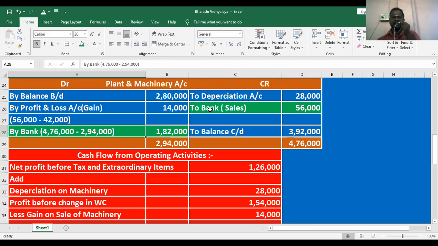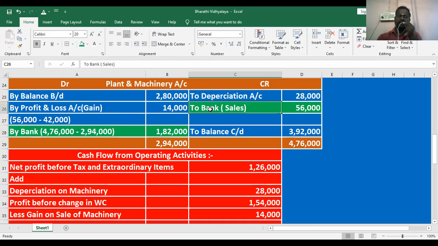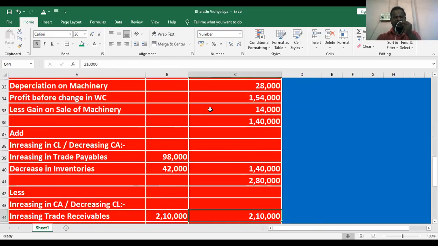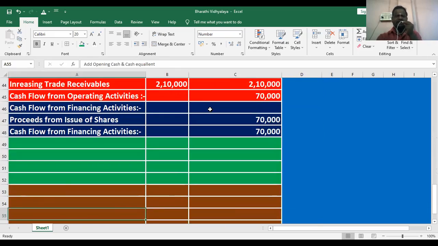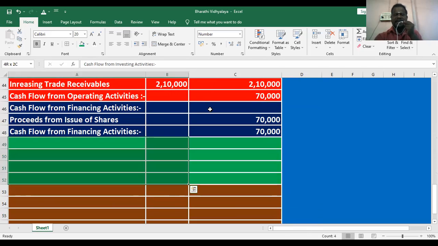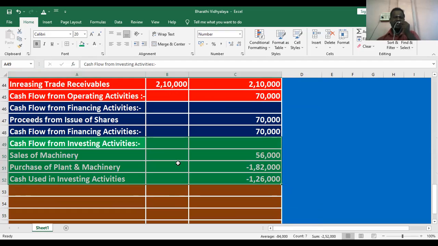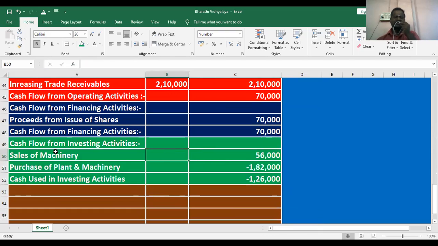And here on the credit side they are given sale of machinery. Machinery goes out, cash comes in. So how is it recorded? Whenever cash comes in, a cash inflow activity is mentioned as plus. Whenever cash goes out, an outflow of cash is mentioned as minus. The title here is cash flow from investing activities. Sale of machinery: cash comes in, machinery goes out, that's why plus 56,000.